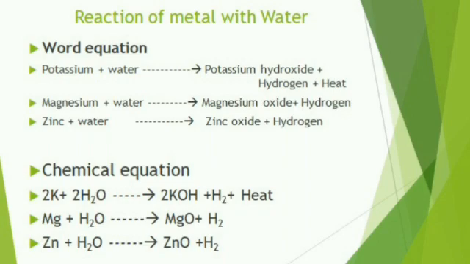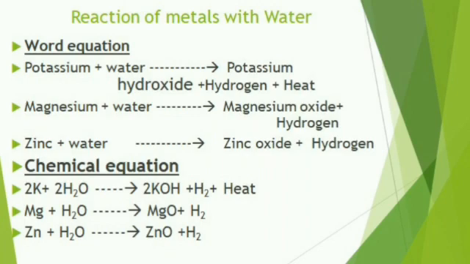Let us perform an activity to understand the reaction of metals with water. So all the metals, when they react with water, will form metal oxides or metal hydroxide. Along with this, hydrogen gas also will be evolved.